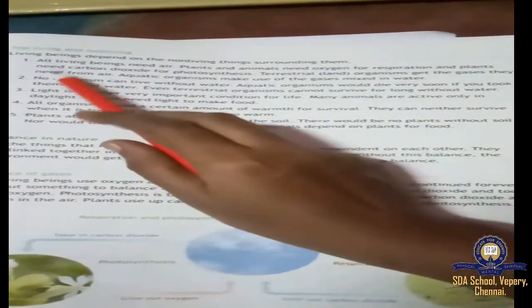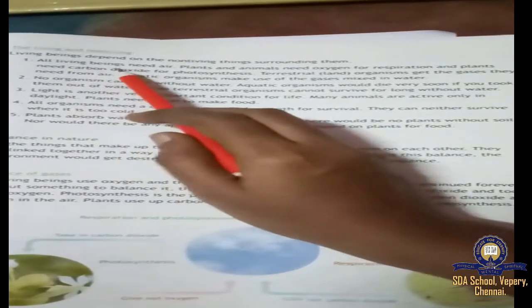Next, first point: all living beings need air. Yes, of course, all living beings need air. Without air we cannot live. Even plants and animals need oxygen for respiration, and plants need carbon dioxide for photosynthesis, as we learnt already in the previous lesson.